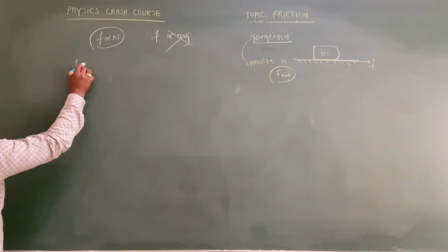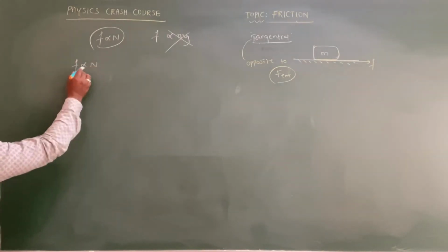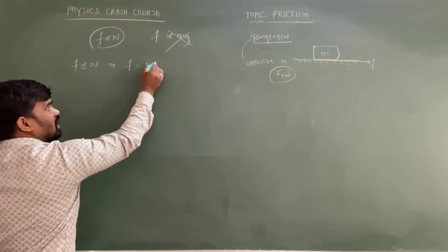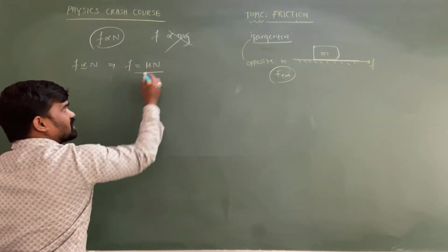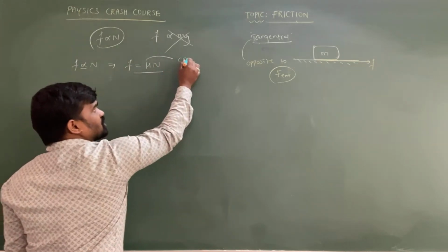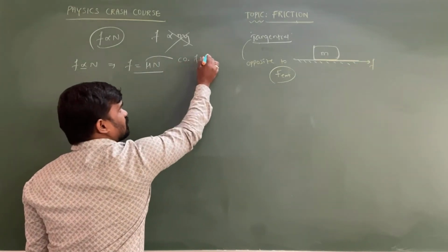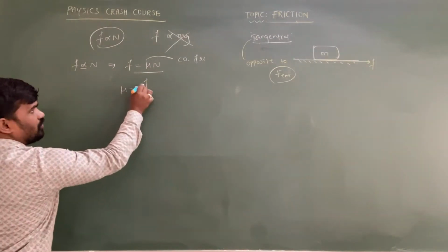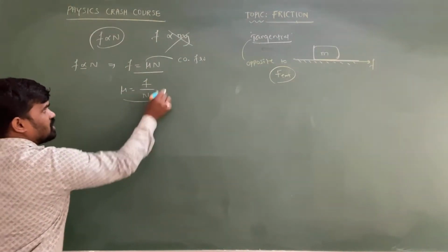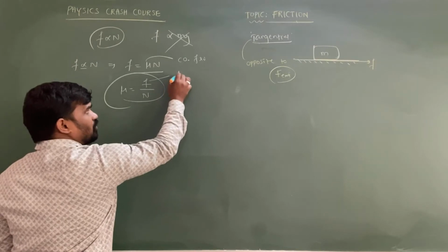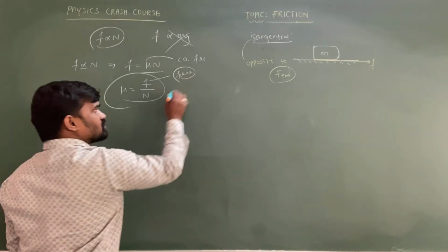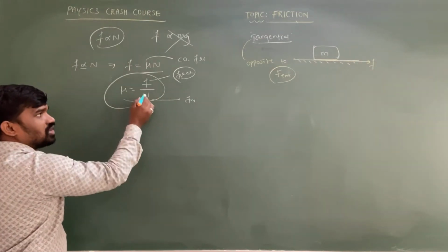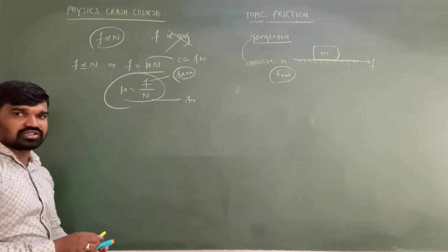If friction is directly proportional to normal force, to remove the proportionality symbol we take a proportionality constant, say mu, so F = mu N. This mu is called the coefficient of friction. Then the coefficient of friction mu is equal to F upon N. Friction is a force and normal force is also a force, so the SI unit of friction is newton and the SI unit of the normal force is also newton.